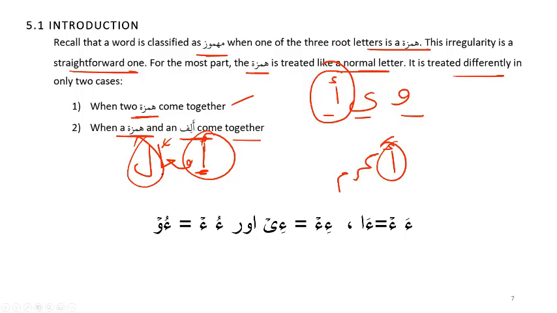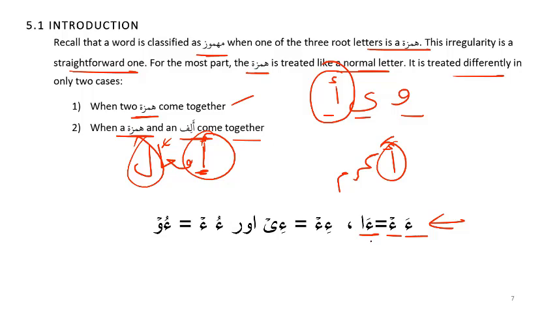Okay. Now, one rule that I'll just say, and then we'll see an application of this rule. When we apply it, then it will start sinking in. When two hamzas come together, so if there's a situation where you stick the root letters in the fa location, ain location, and lam location, and two hamzas come together, then that becomes hamza alif.